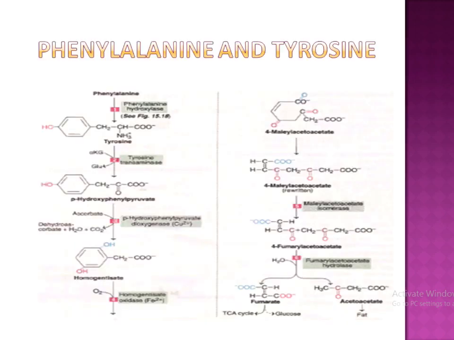Next is catabolism of phenylalanine and tyrosine. We all know phenylalanine and tyrosine are aromatic amino acids. Phenylalanine is an essential amino acid and tyrosine is a non-essential one. The only function of phenylalanine is conversion into tyrosine. So let's discuss the cycle.